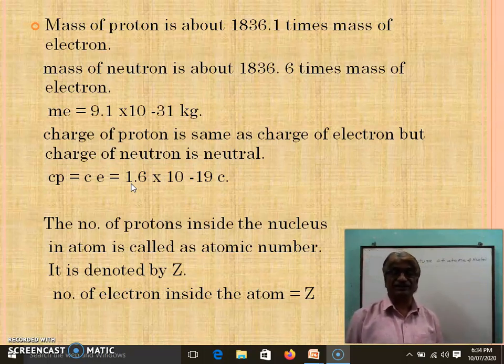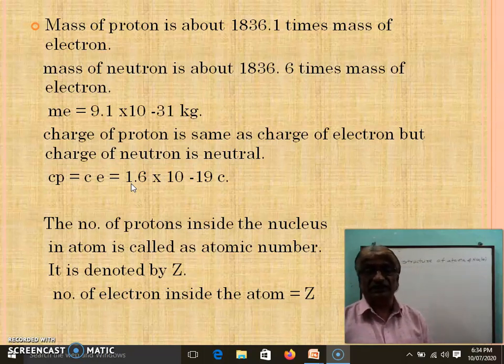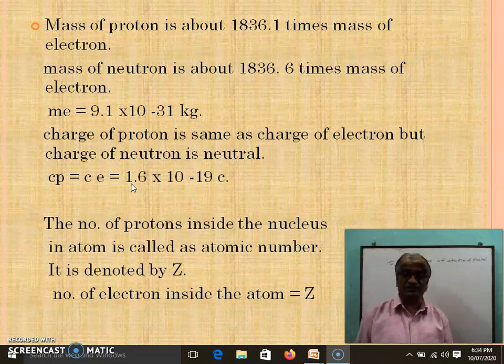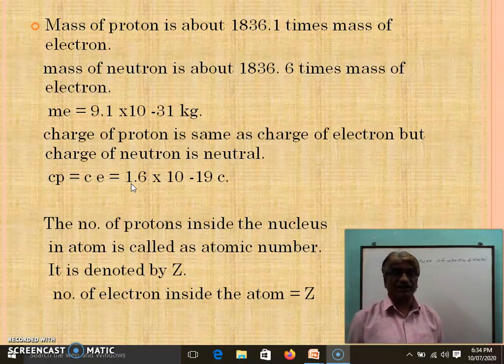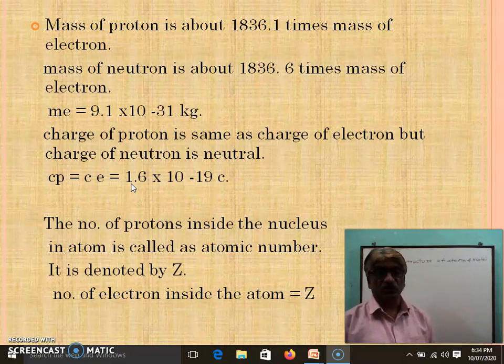If a question is asked, what is meant by atomic number, then you can write: the number of protons inside the nucleus in an atom is called the atomic number. This atomic number is denoted by Z. So the number of electrons inside the atom will be Z.